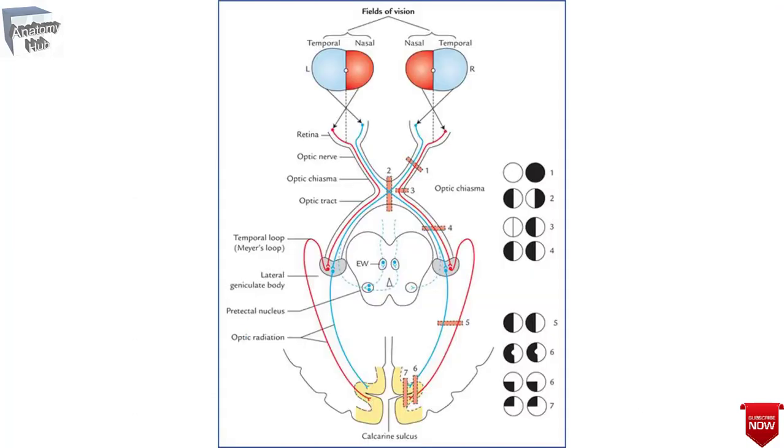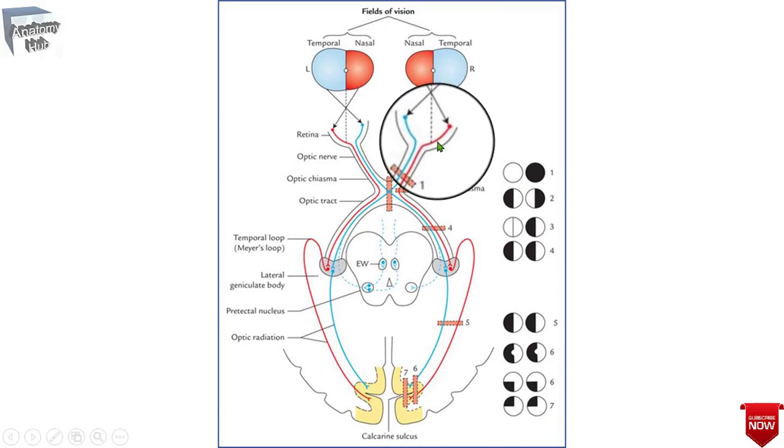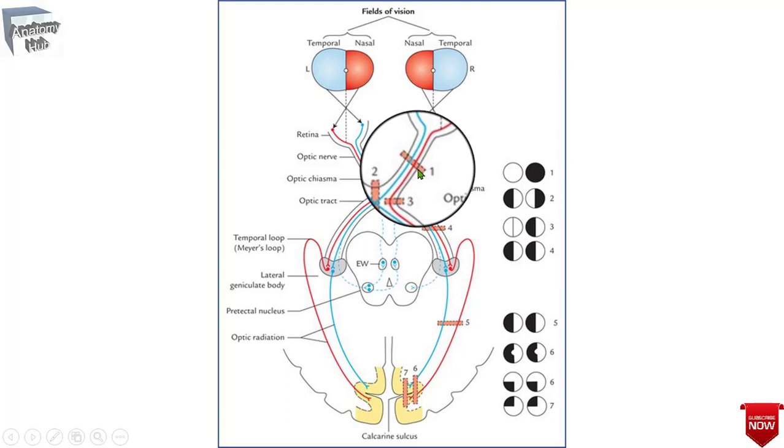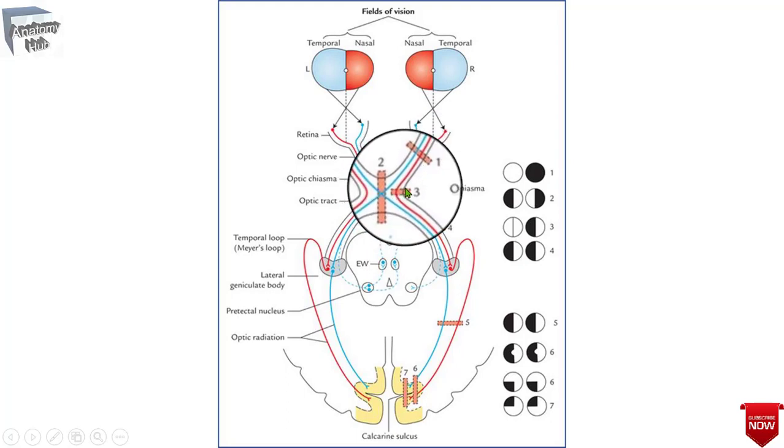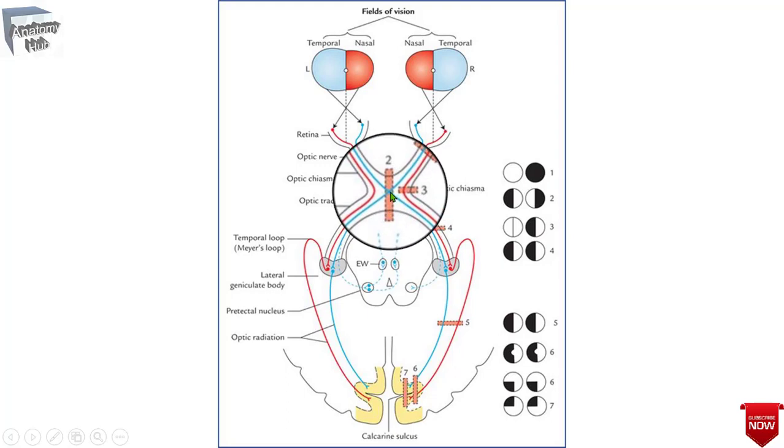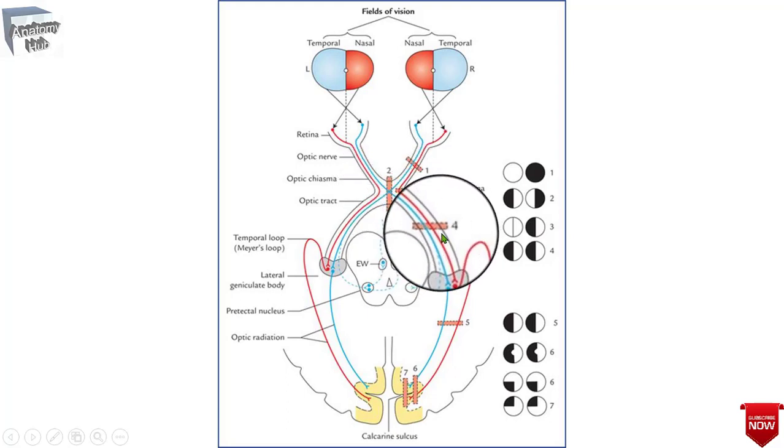As you can see in this picture, there are many lesions that we have already discussed: lesion at the retina of the same side, lesion at the optic nerve, lesion at the optic chiasma laterally, lesion at the medial side of the optic chiasma, and lesion at the optic tract. All these things we have already discussed in our previous lecture. If you have missed that, please go and watch that video.